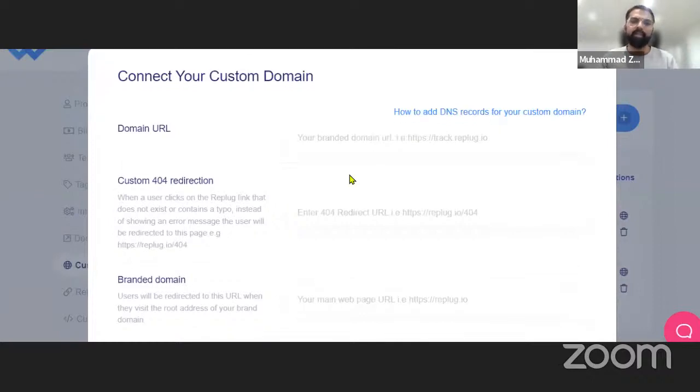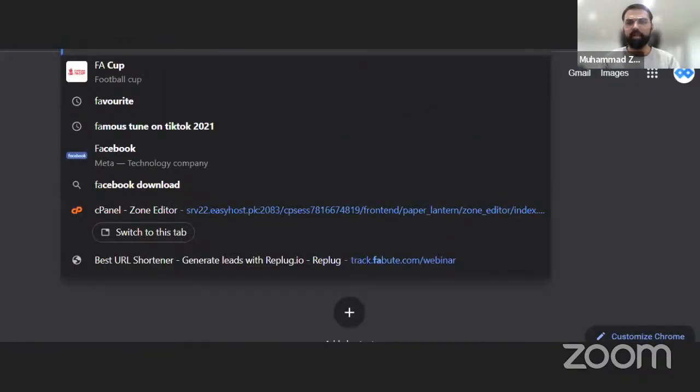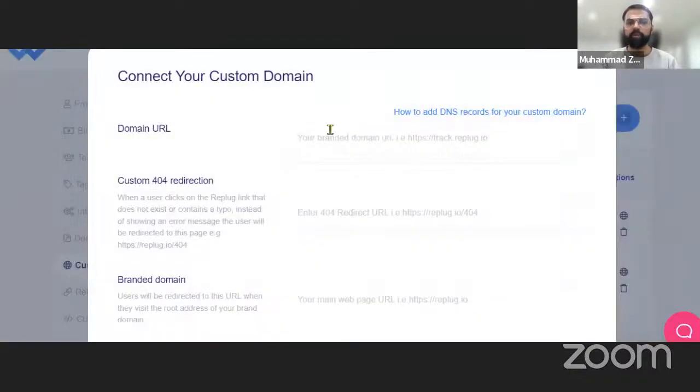First of all, just like the custom domain we talked about earlier, febut.com. If I have a custom domain that says febut.com, I would prefer first creating a subdomain for it. The reason I would create a subdomain is to segregate my main domain from the domain that I want to use for my marketing. So let's suppose I make it like track.febut.com.